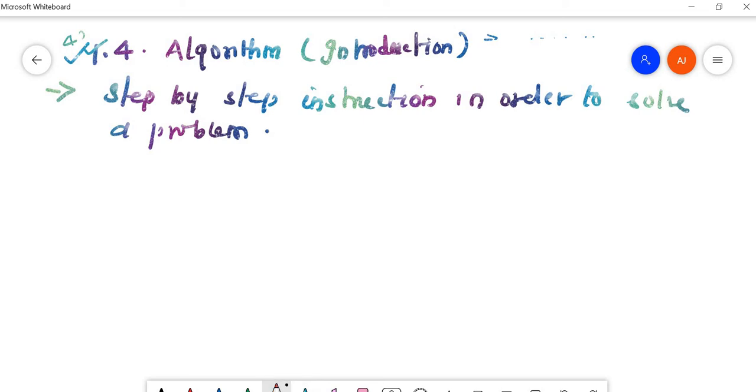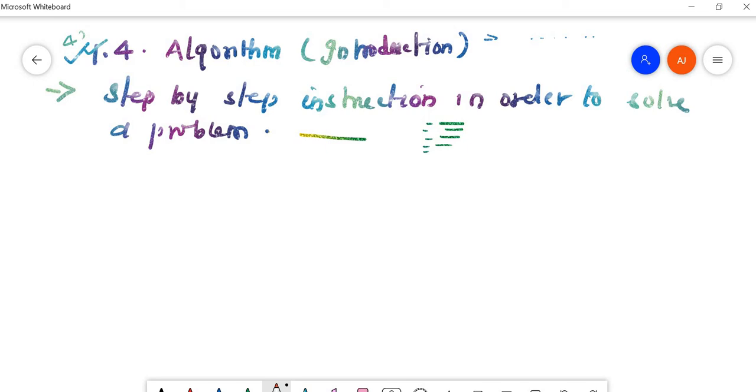In order to write any program, first of all we have to write the algorithm for it. It is a sequence of steps that we follow in order to execute a program or solve a bigger problem. In real life also we follow a sequence of steps in order to solve any complex problem.